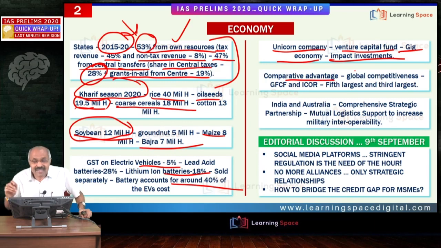Then comparative advantage. Countries should look for comparative advantage. That means any country cannot become globally competitive in all the sectors. It is absolutely not possible. Look for the sectors where you can become globally competitive. Your competitiveness must be at par with globally leading nations. That is global competitiveness.